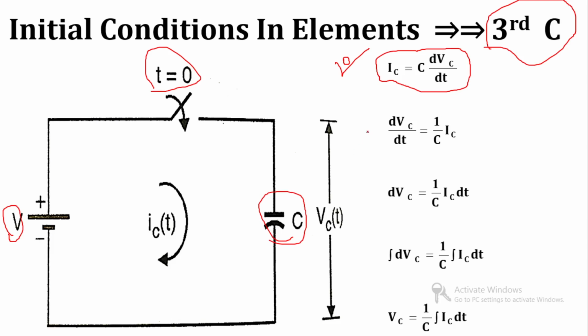So I can write dVc by dt is equal to 1 upon C into IC, and dVc is equal to 1 upon C into IC into dt. Now taking the integration on both sides, the integration of dVc is equal to 1 by C, constant outside of the integration, and integration of IC dt. So finally we get voltage across the capacitor is equal to 1 upon C integration IC dt.